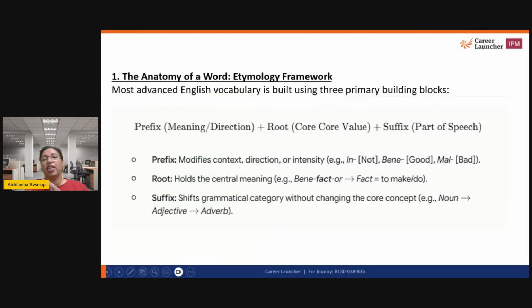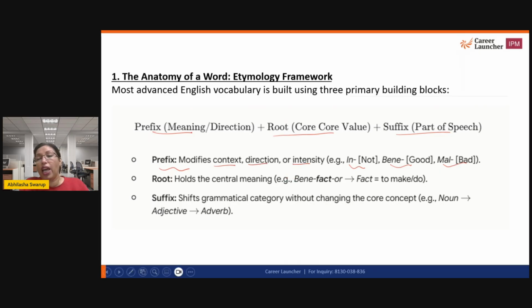All right, so let's understand what this etymology framework is, what is the anatomy of a word. Most of the words in the English language have three primary building blocks. You have something called a root, which is the core value. You have a prefix, which gives you the meaning or the direction. And you have the suffix, which tells you what part of speech that word could be, right? So for example, prefixes could be words like in, which is no, bene, which is good, mal, which is bad. So they give you context, direction, and intensity.